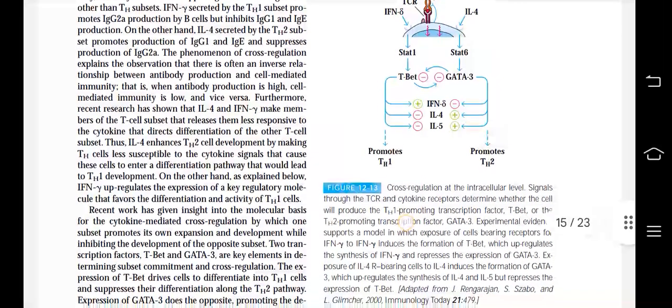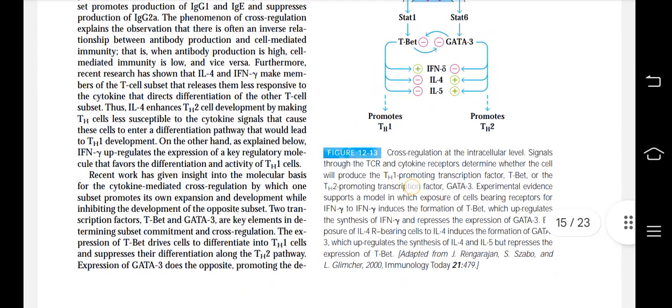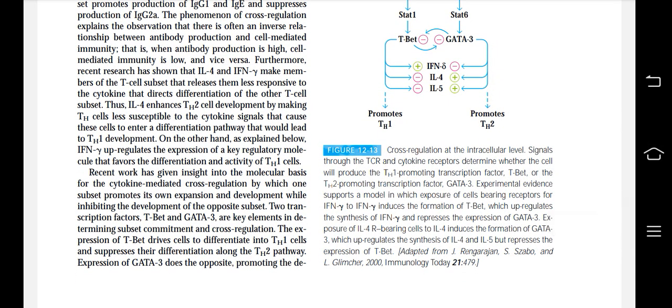Recent work has given insight into the molecular basis for the cytokine-mediated cross-regulation by which one subset promotes its own expansion and development while inhibiting the development of the opposite subset. Two transcription factors, Tbet and GATA3, are key elements in determining subset commitment and cross-regulation.